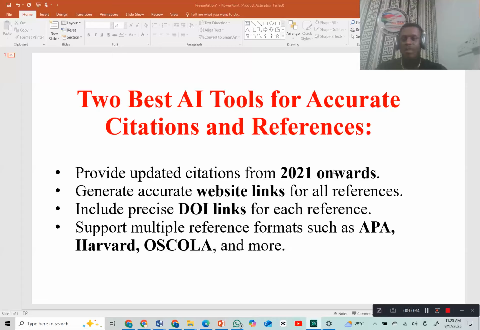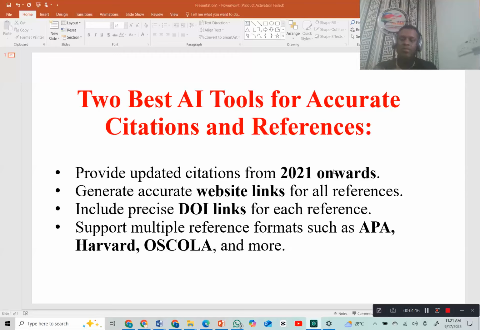Now, I specifically wrote AI tools because most of the time people have issues with AI generating citations. They will tell you it's not correct, that it's just fabricated citations, which is true, depending on the AI tools you're using. The most popular one people use is ChatGPT, which, truth be told, can also generate accurate citations, but you have to know how to use it with accurate prompts. There are also some sections in ChatGPT you can use to generate accurate citations.